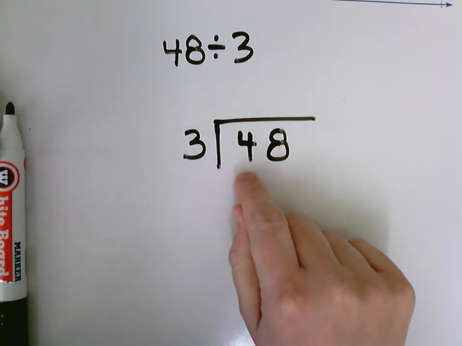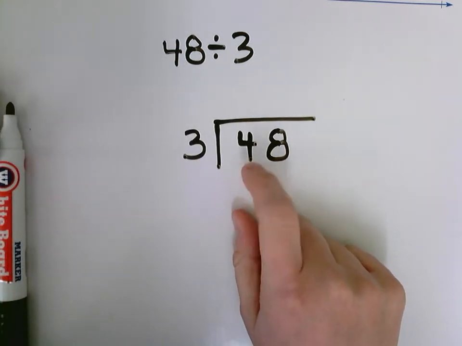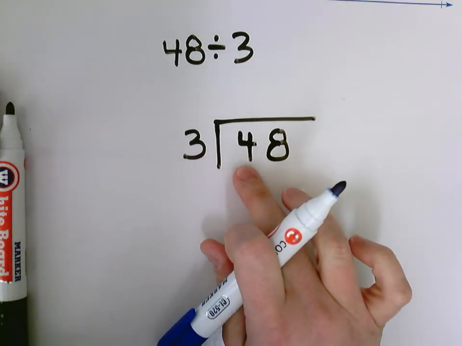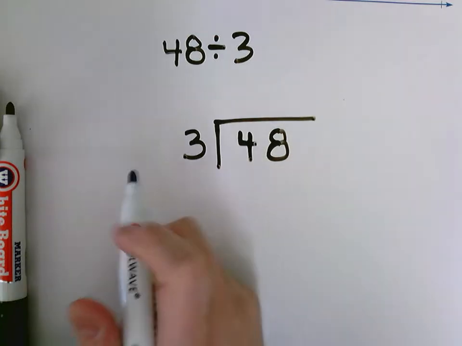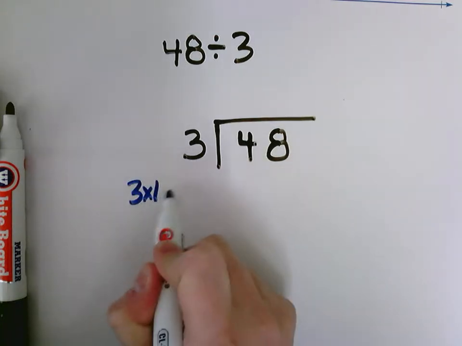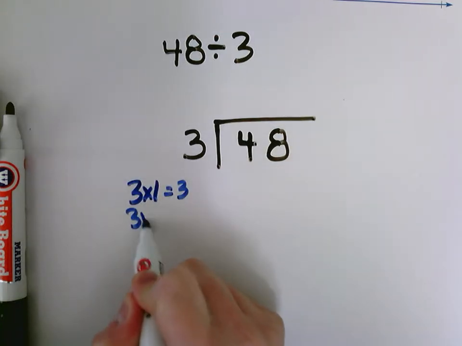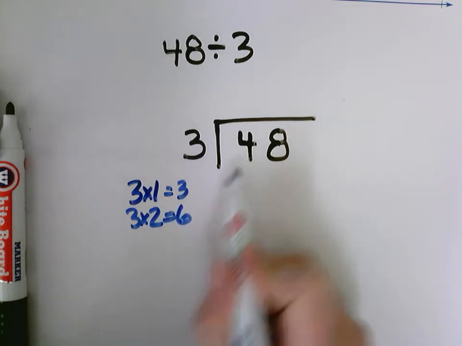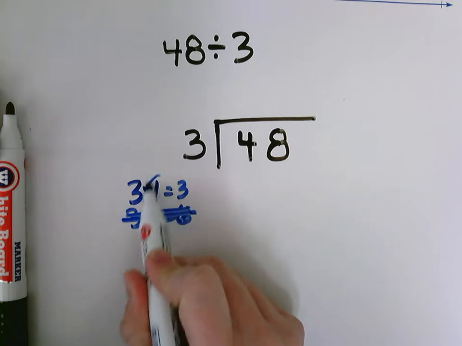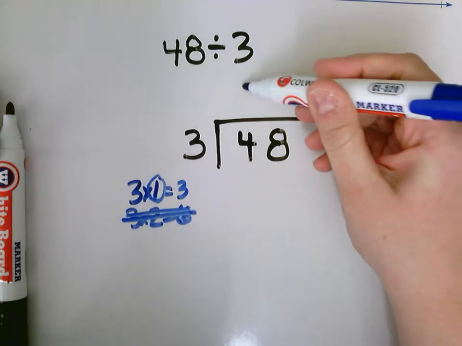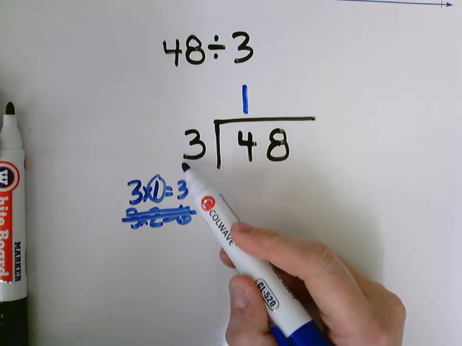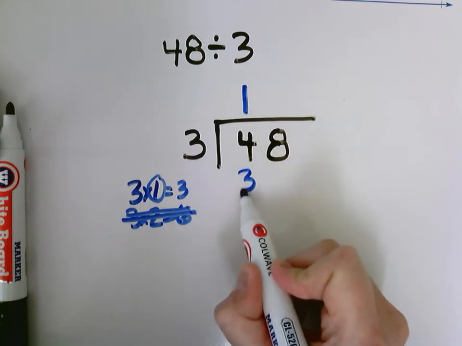I'm always going to start with my largest place value, which here is the tens place, which is a 4. And I'm going to think, well, what times 3 is going to get me close to 4? So I'm thinking to myself, 3 times 1 equals 3. 3 times 2 equals 6. Well, 6 is too many. I don't have 6 things here. I have 4. So I'm going to have to use 1. Put the 1 up here. And I'm going to do 1 times 3 to see how many that was. 1 times 3 is 3.